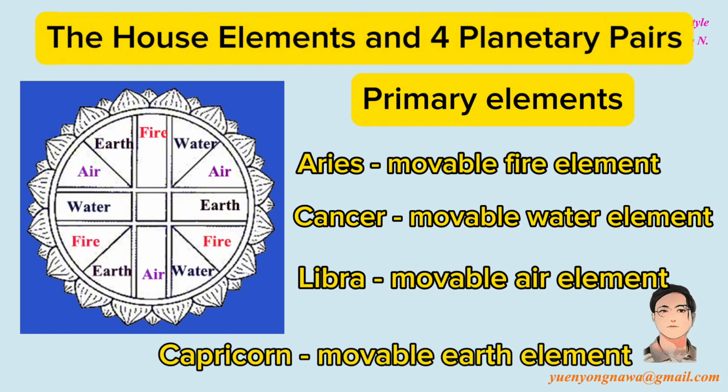The houses that represent movable elements are as follows. Aries represents movable fire element. Cancer represents movable water element. Libra represents movable air element. Capricorn represents movable earth element.